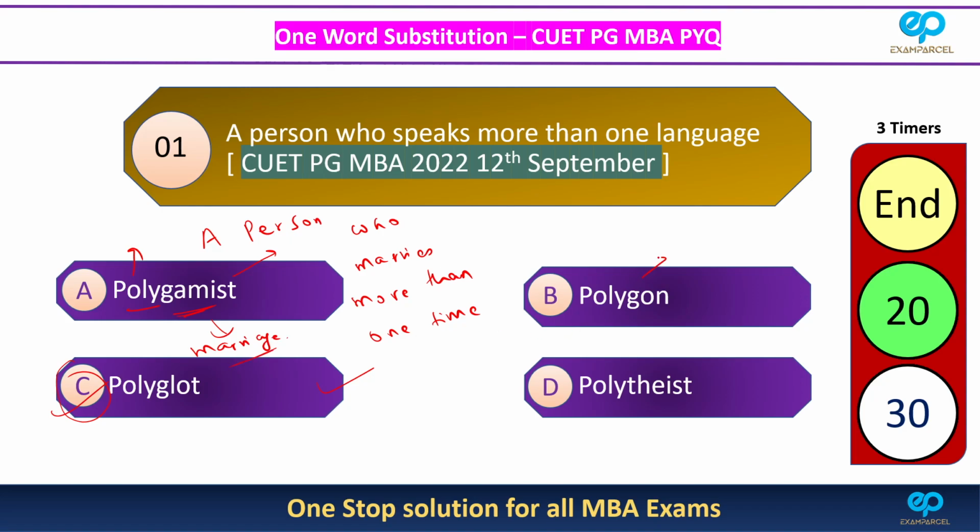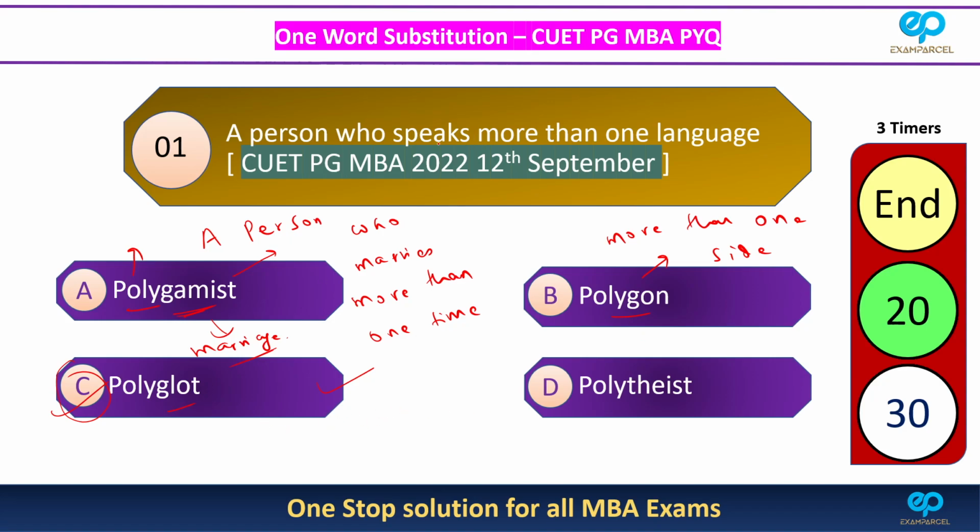Here we have polygon. A polygon is a geometrical figure with more than one side. You must have heard the words pentagon, hexagon, octagon, nonagon, decagon. All those are polygons because they have more than one side.